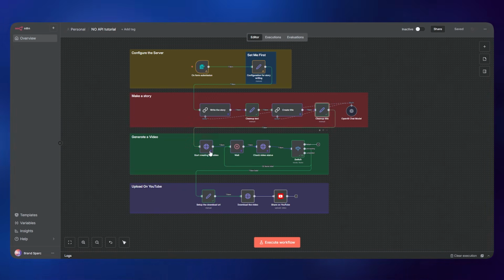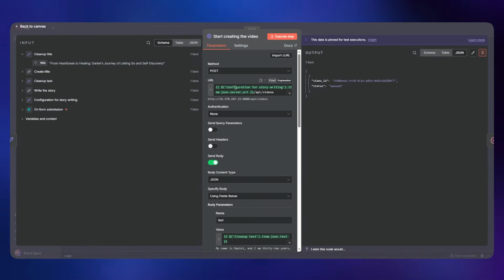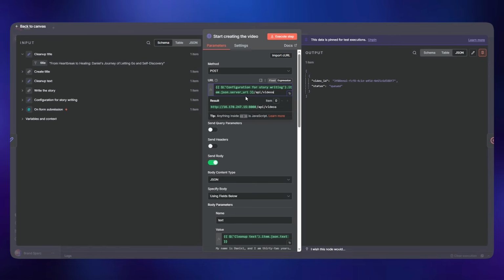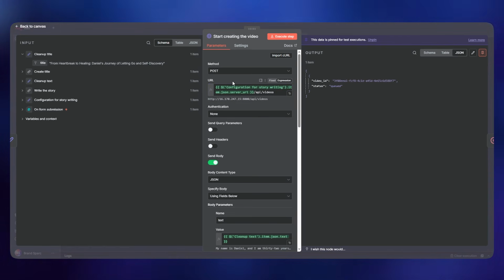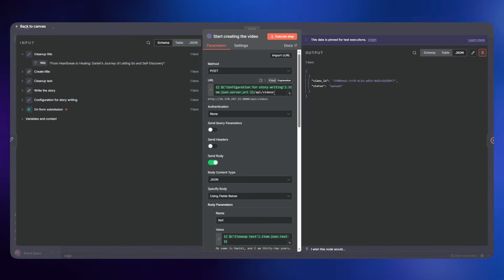Okay, and then comes the real part, which is the HTTP node where we are actually creating the video. So basically this is the server URL that we are using. If you can see here, this, and then it says /api/videos, which is the endpoint to create the videos using the server. So this is the main important thing here. You don't need to change anything in here unless you're going to be changing something in that setup node.